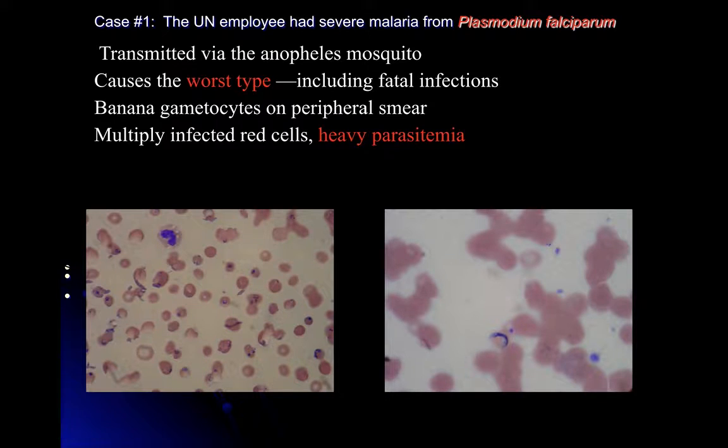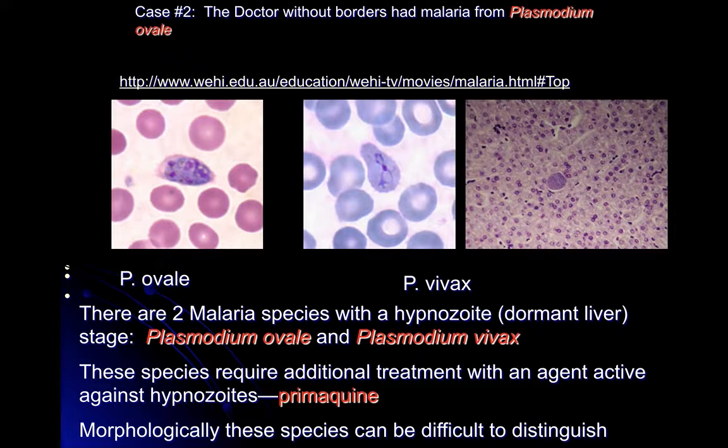So again, the first patient who had severe malaria, that was Plasmodium falciparum. It's transmitted by Anopheles, and it causes the worst type of malaria, including fatal infections. If we see a banana-shaped gametocyte on the peripheral smear, as you see in the lower right part of the screen, that's very helpful, but they're very difficult to catch. But when we see multiply infected red cells and heavy parasitemia, that's usually a clue that you're dealing with Plasmodium falciparum. The second case, as I mentioned, was Plasmodium ovale.